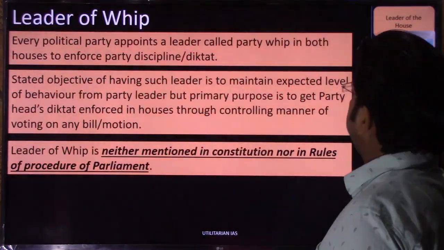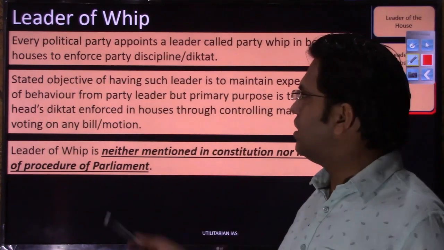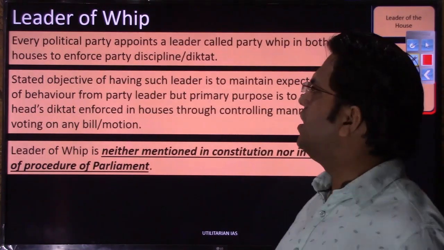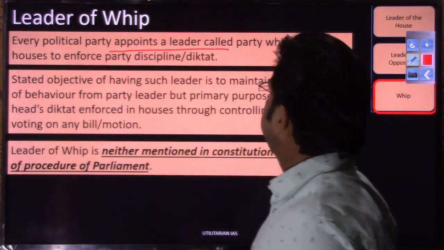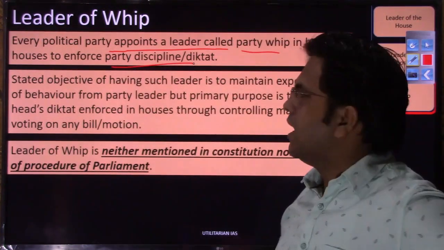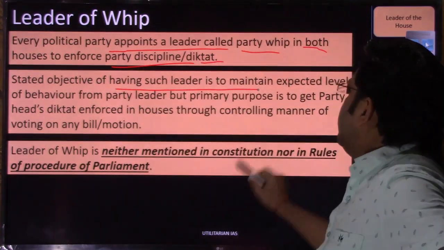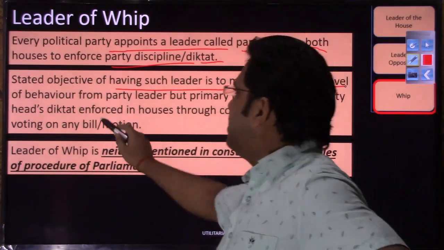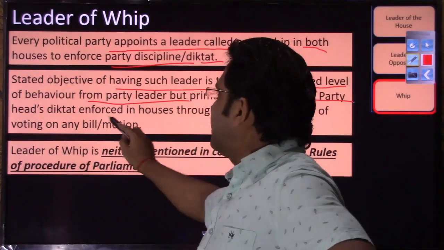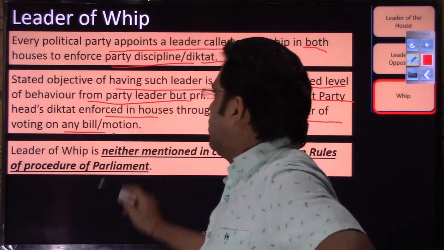Leader of whip is simply whosoever has been appointed by the party to enforce discipline, to provide these letters and to direct the members to vote in a certain manner. So that leader will be called leader of whip. Every political party appoints a leader of whip, called party whip, in both the houses to enforce party discipline and party dictate. The stated objective of having such a leader is to maintain expected level of behavior from party leaders, but the primary purpose is to get the party head's dictate enforced through controlling the manner of voting on any particular bill or motion.